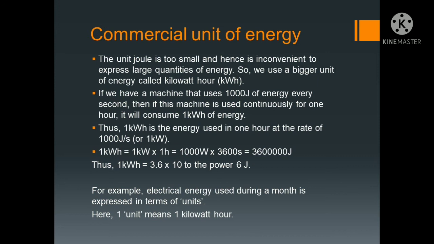So 1 kilowatt hour equal to 1 kilowatt into 1 hour. 1 kilowatt means 1000 watt, 1 hour means 3600 second. So how much have we got? 3.6 into 10 to the power 6 joule.